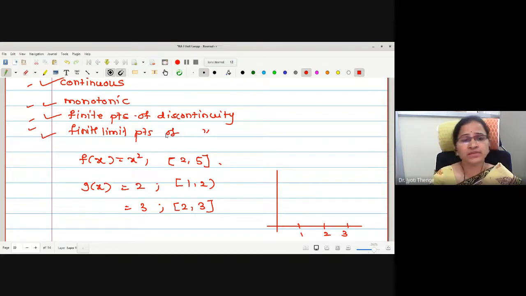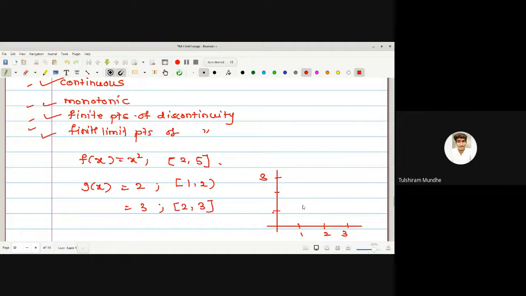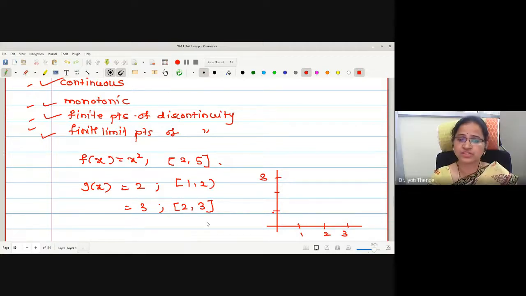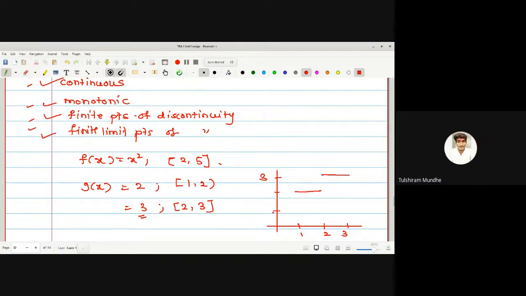Can anyone tell me what will be the graph of this function? 1 to 2, 2. 2 to 3, 3. What is the constant graph of the function 2? Parallel to x axis. Very good. For which subinterval 1 to 2? What is the value? 2. I'm not going to plot it for 2, it's just previous to 2. Then for 2 to 3, the function value is 3, parallel to x axis.